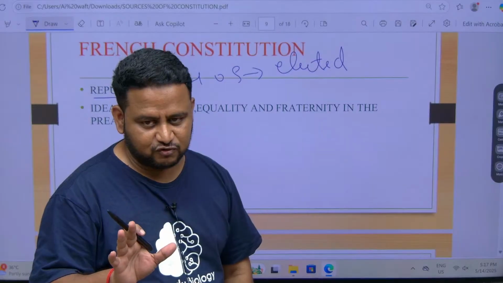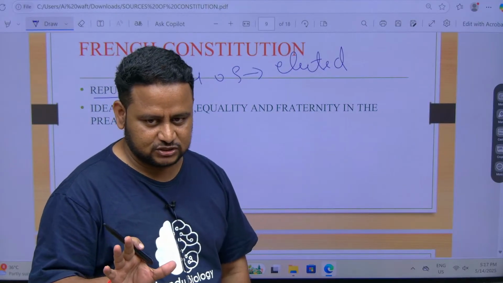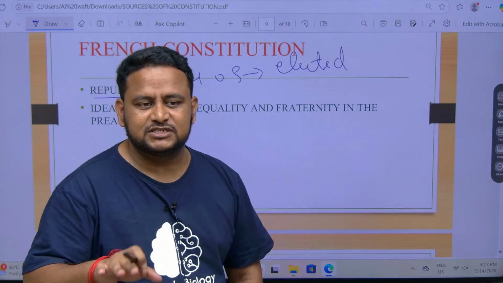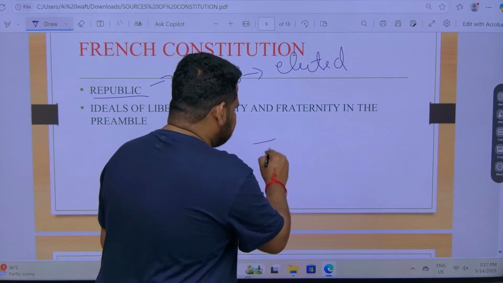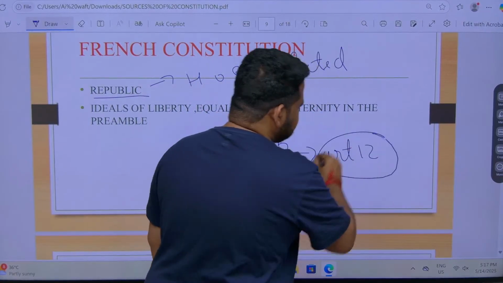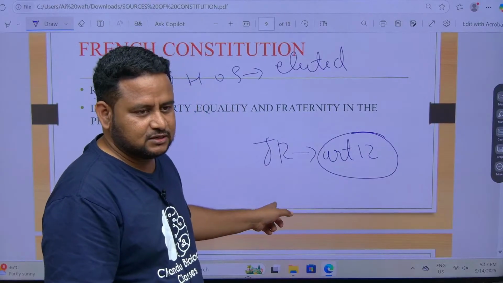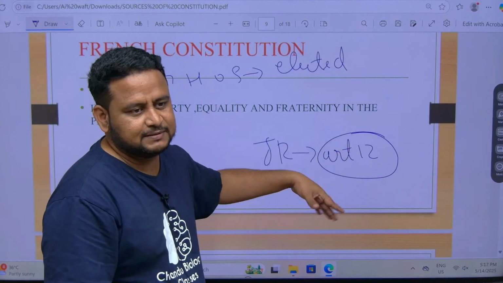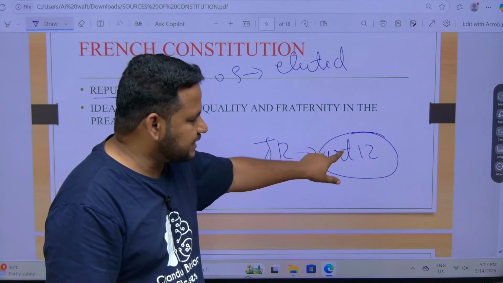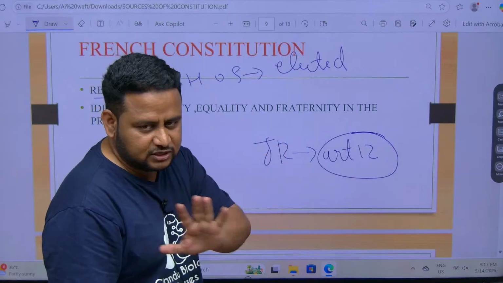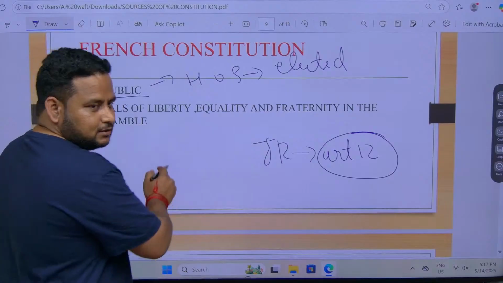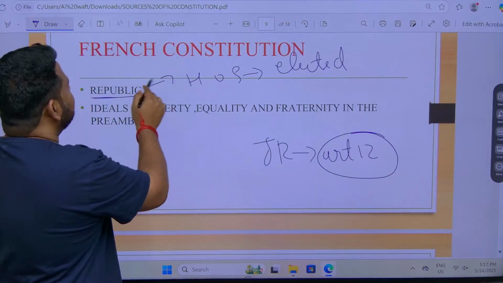Like I told, federation is not mentioned in the constitution. Judicial review is also not mentioned in the constitution, but it is implicitly mentioned. Implicitly means it is mentioned indirectly under Article 12, not directly. Got it? But the word judicial review is nowhere in the constitution. Now people can wake up. Now republic is there from the French constitution.